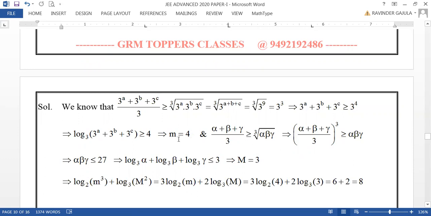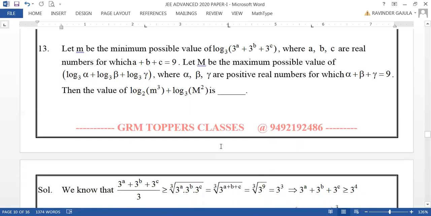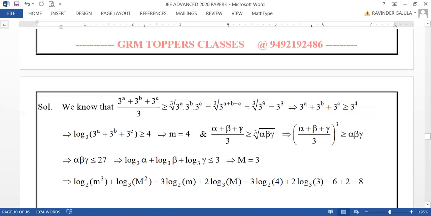Okay. And we know that alpha, beta, gamma are positive real numbers for which alpha plus beta plus gamma equal to 9. Okay. Then what we can take? Alpha plus beta plus gamma by 3 is greater than or equal to cube root of alpha, beta, gamma. But what is alpha plus beta plus gamma? 9. 9 by 3 is 3 only.